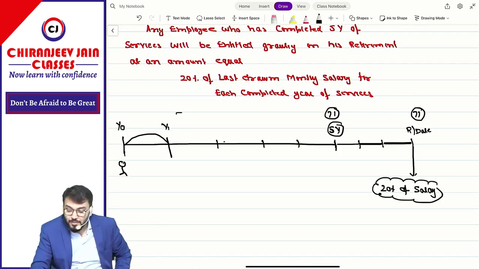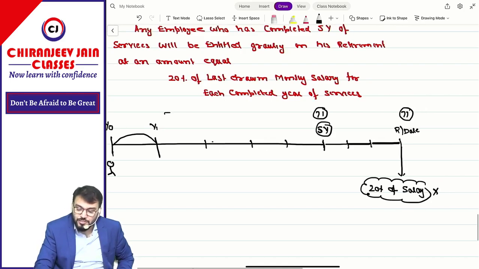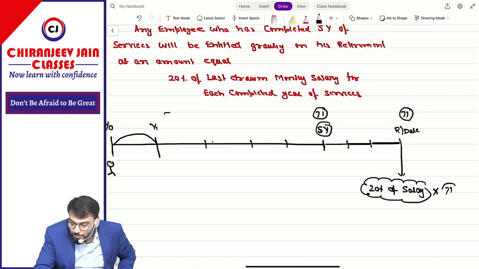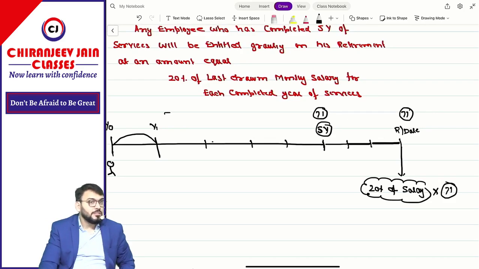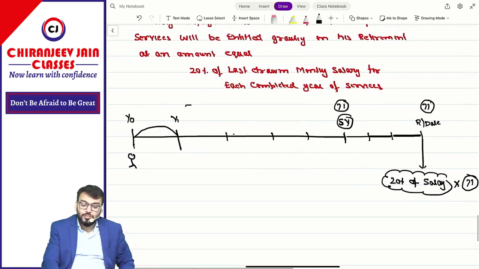Correct. For each completed year of services. So we don't know what is the completed year of services, because that is based on the retirement date. Understood this point? Are you able to understand? Means can I say there is a lot of estimation involved.